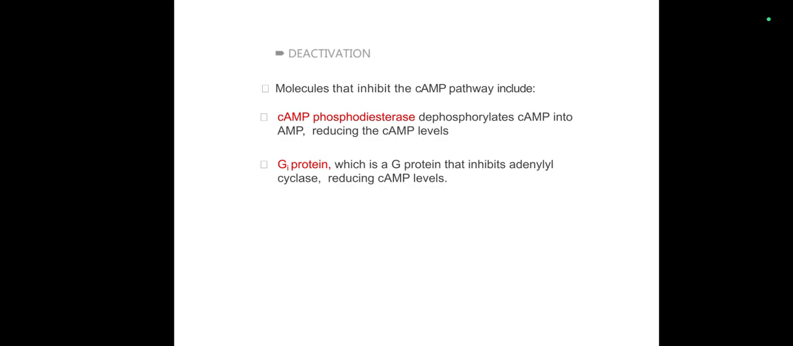So the metabolic response is altered. This cyclic AMP is inactivated by the phosphodiesterase enzyme or G inhibitory protein, once the required metabolic change or metabolic response is achieved. So this is all about the G protein, G stimulatory protein. Thank you.